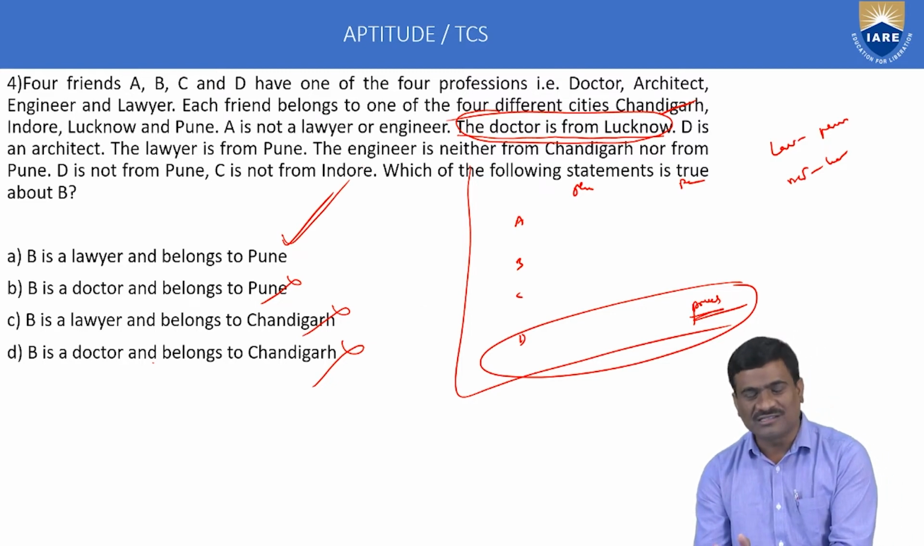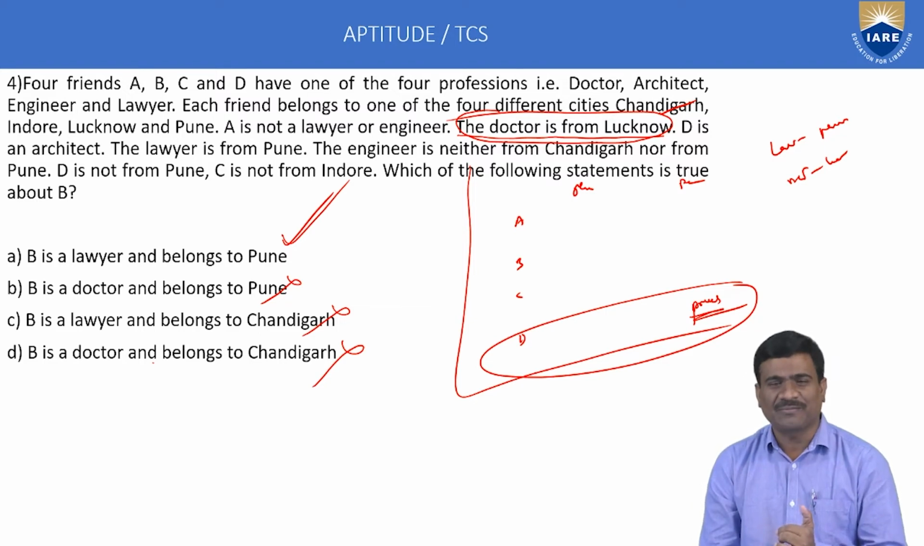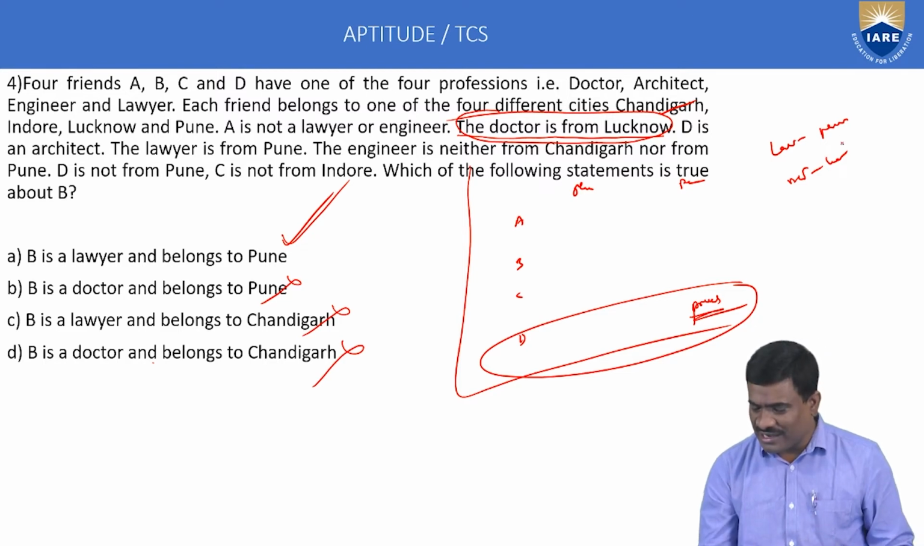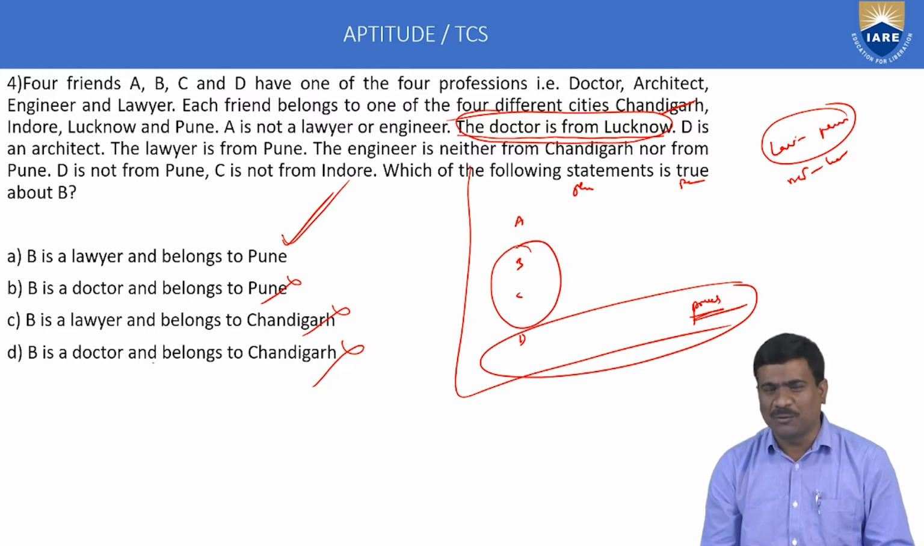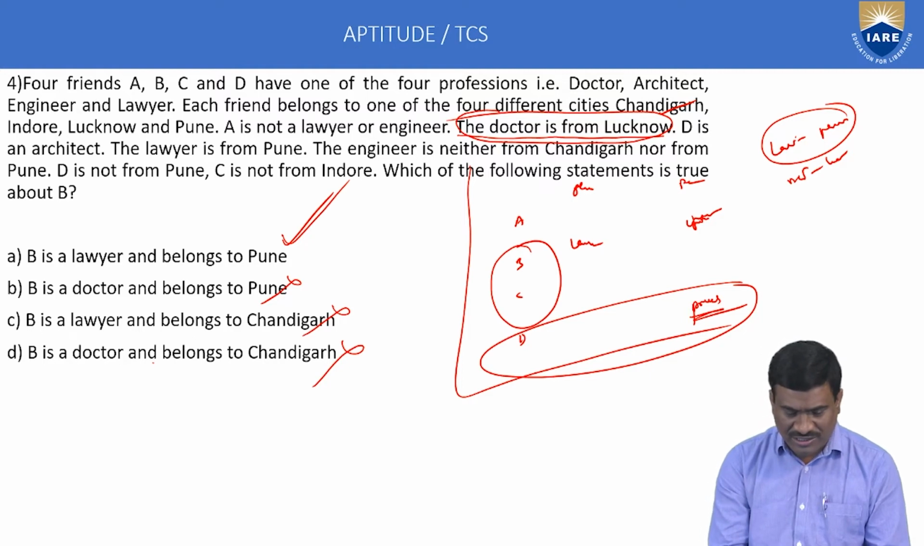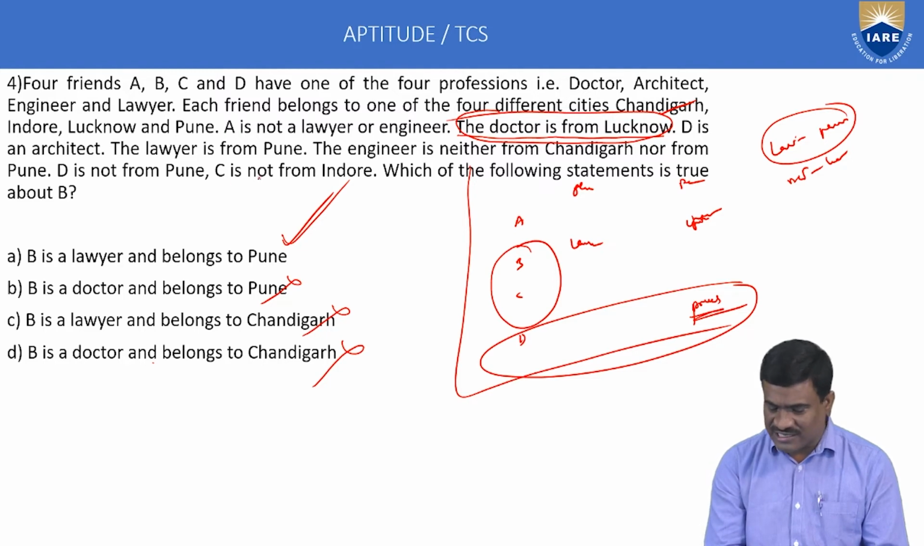Next, fill the data. Some conditions are clearly given. First condition, A is not a lawyer or engineer. A is not a lawyer, so the lawyer is not from Lucknow, the doctor is from Lucknow. Next, the lawyer is from Pune. Pune is possible only for B and C. Suppose B is considered the lawyer, with place Pune. B is completed. Next condition, D is not from Pune. That is clear information. Next, C is not from Indore.